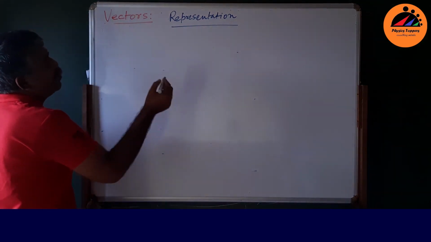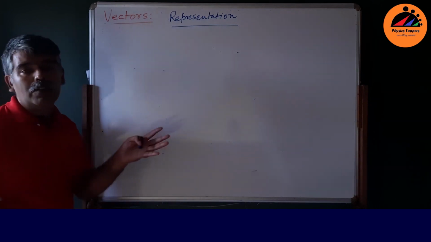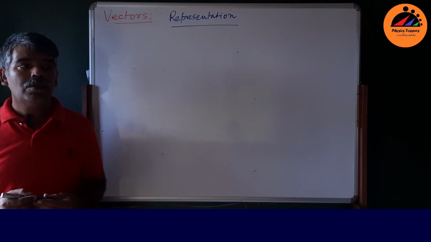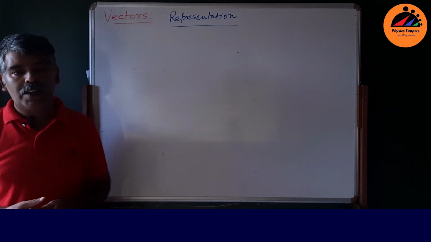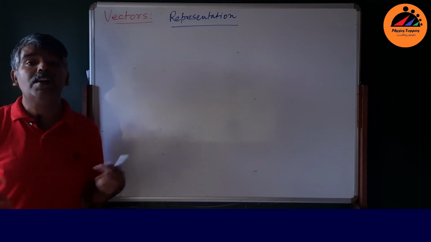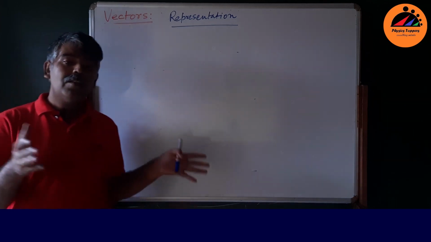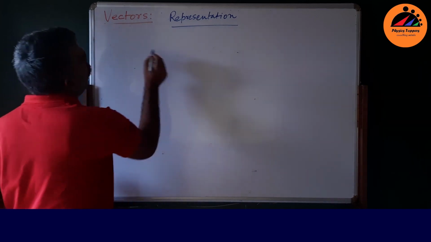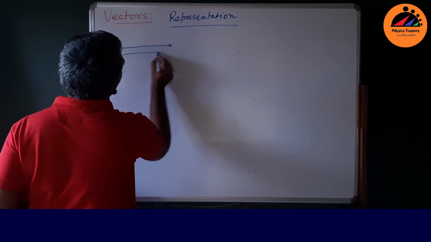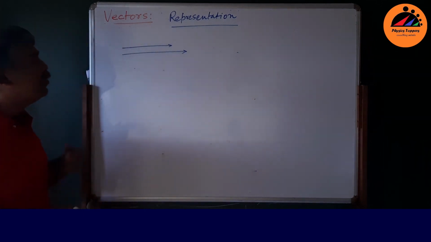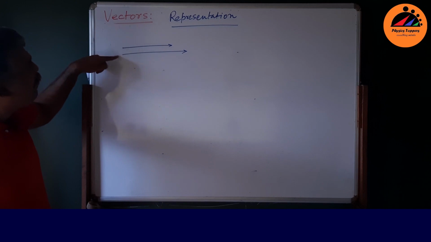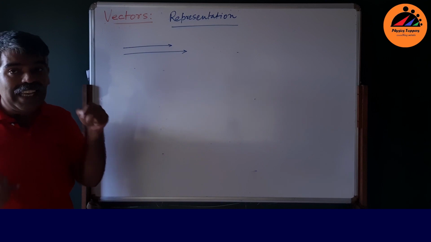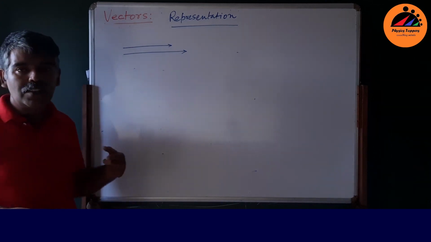Representation means, for example, suppose you are moving very fast in a particular direction, and another person is moving faster than you. Suppose two runners are moving side by side. One is moving a little bit slower and the other a little bit faster. So how do you differentiate? Both have the same direction, but one is moving faster than the other.